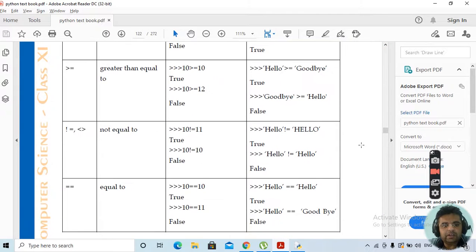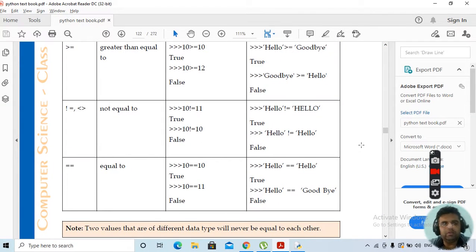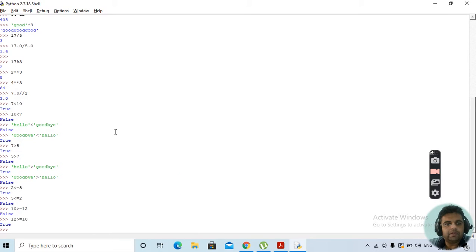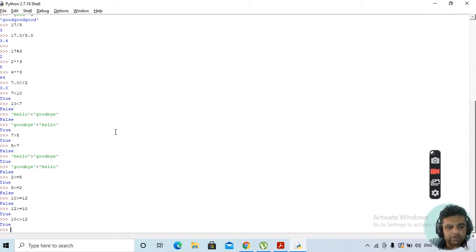Then we have the next operators, not equal to and equal to. Not equal to can be used both ways. If 10 is not equal to 12, this will return true.